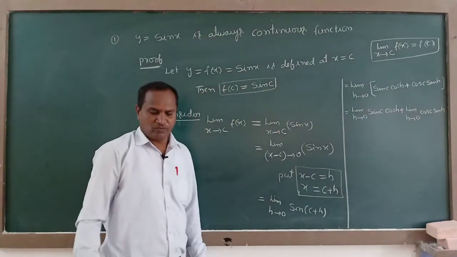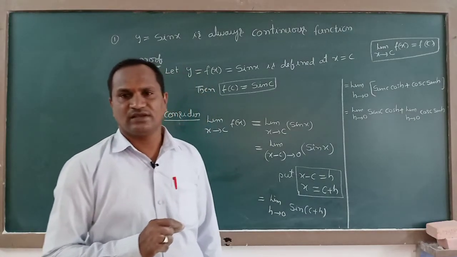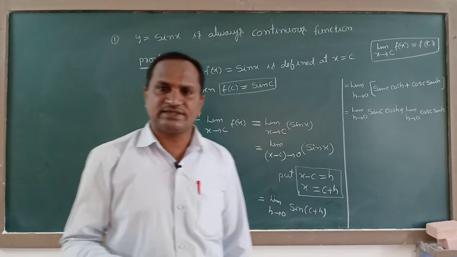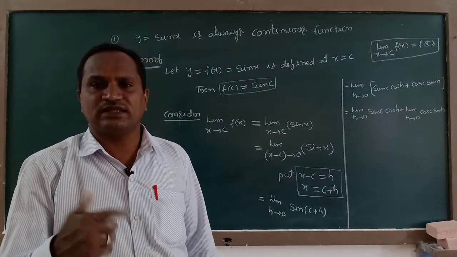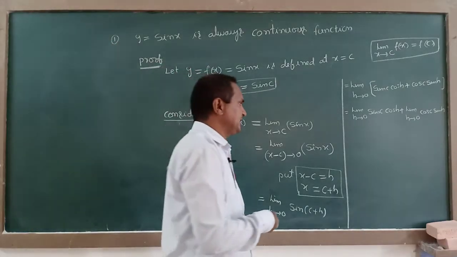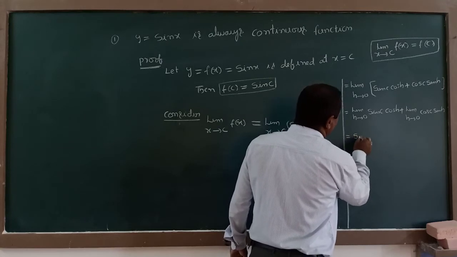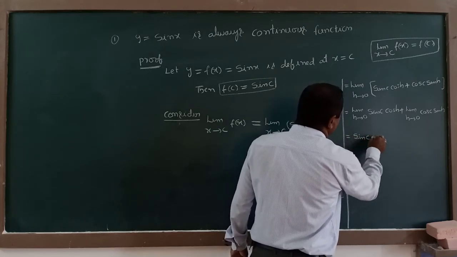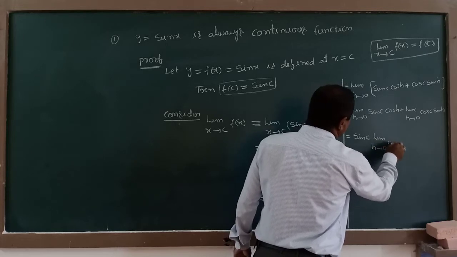H tending to 0 means that term is applicable for only h terms. If you are seeing terms other than h, you consider them as constants. At the same time, you can take them outside, like this: sin c into limit h tending to 0 cos h